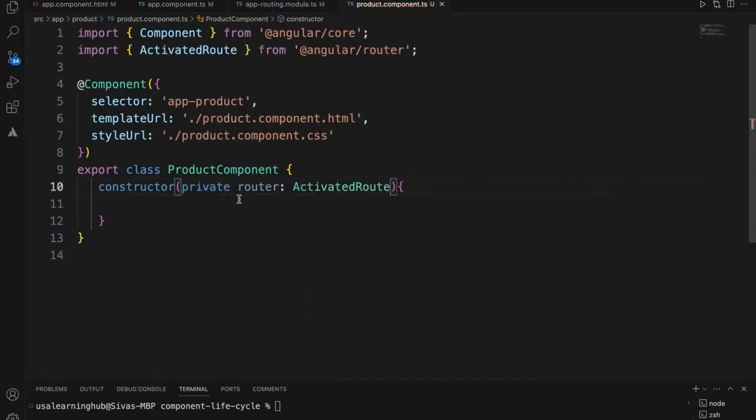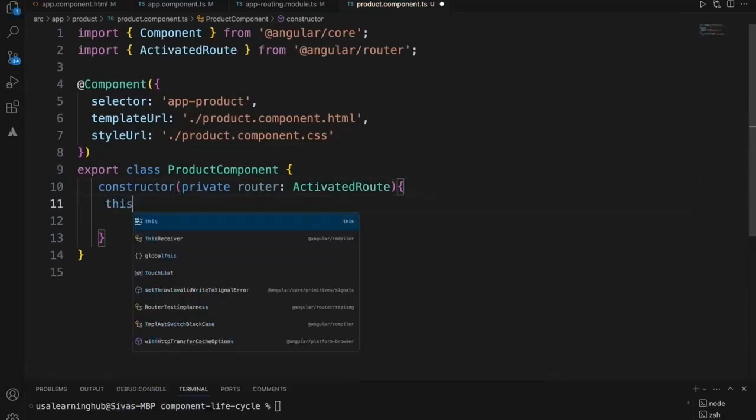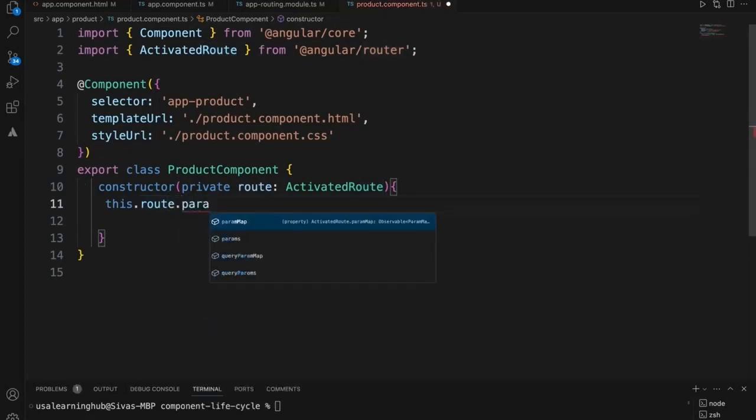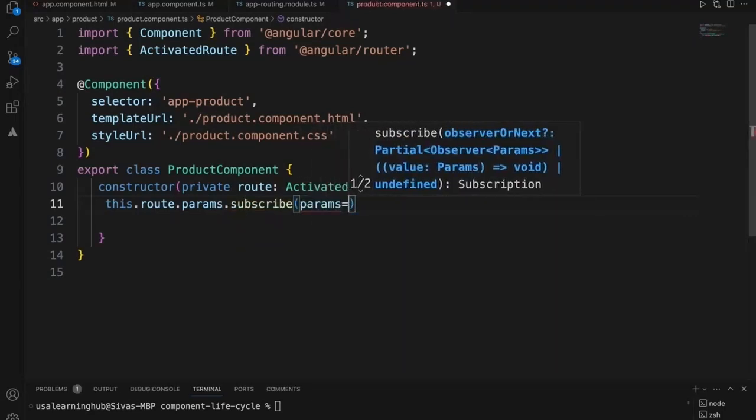Once I get the activated route, to get hold of the route URL, I need to call this dot route. Let's say route, it's not a router. Route dot params dot subscribe, so that I can get the parameters.